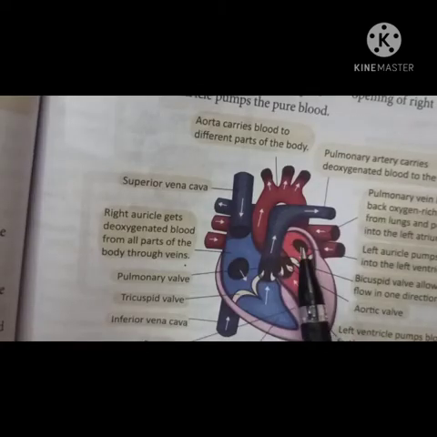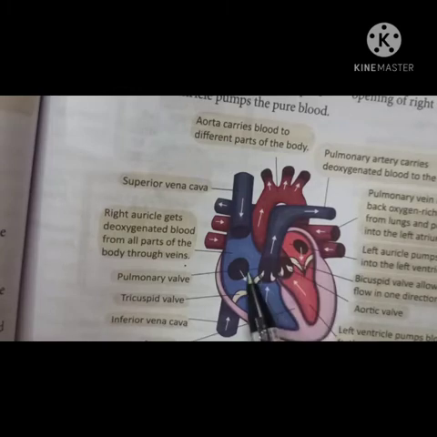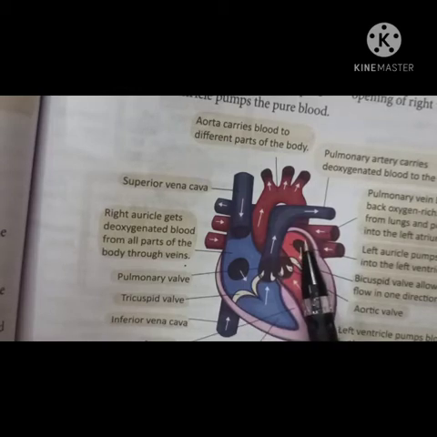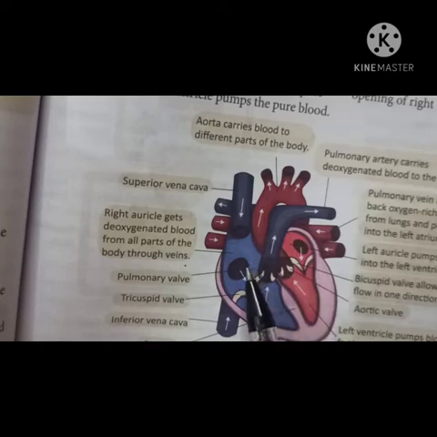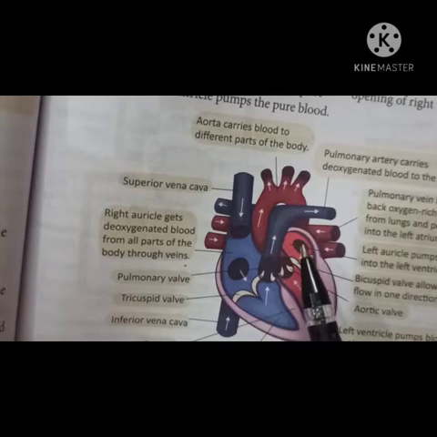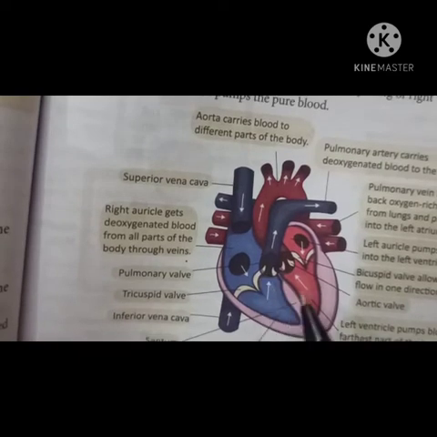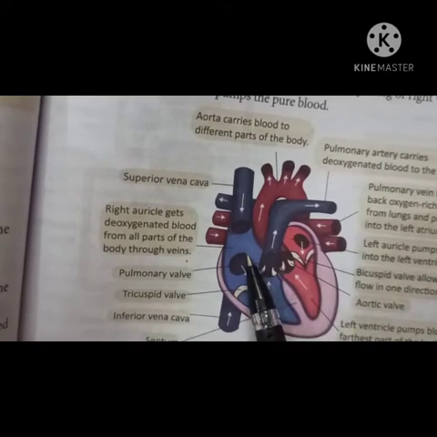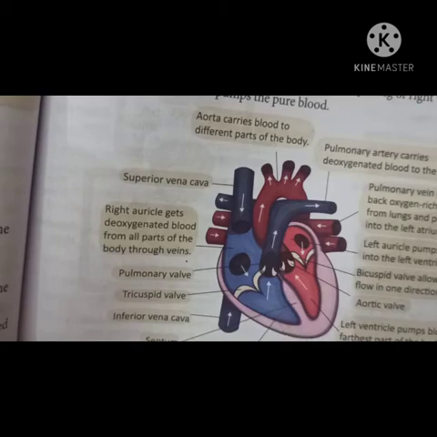Human heart has four chambers. It is divided into four compartments or four chambers. The upper ones are called auricles, and the lower ones are called ventricles. So it has four chambers: right auricle and left auricle, and right ventricle and left ventricle, right? Auricles receive the blood, and ventricles pump the blood.